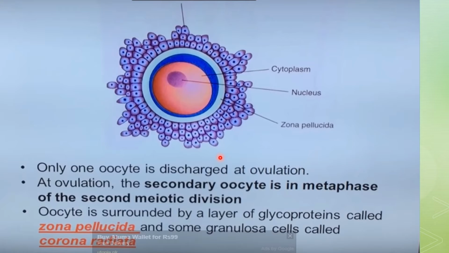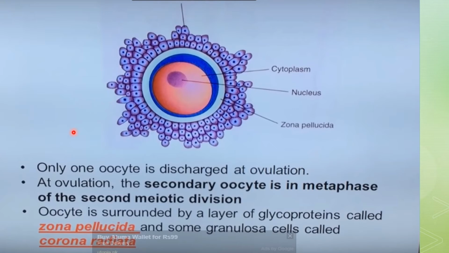Primordial follicle will change into primary follicle, and primary follicles will change into secondary follicles. And among 15 to 20 follicles, one will be changed into Graafian follicle. So this all is the part of the Graafian follicle which is released during the process of ovulation.